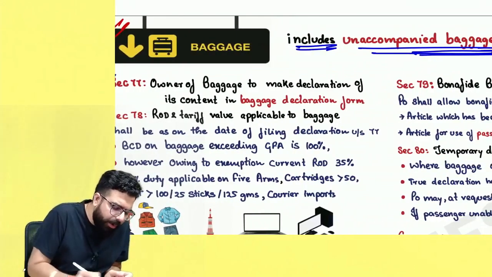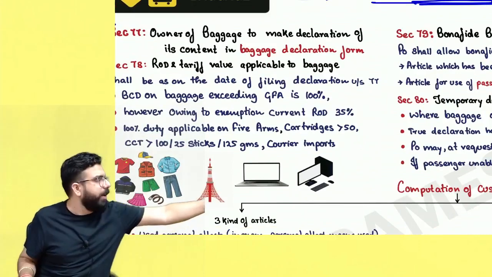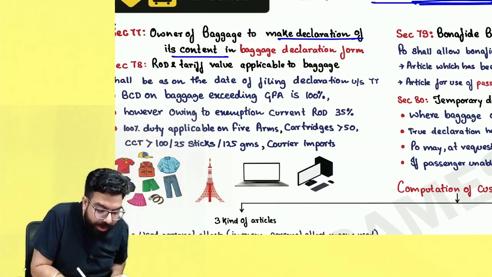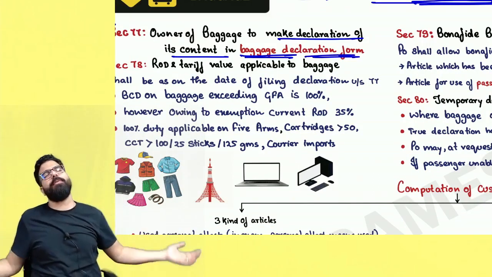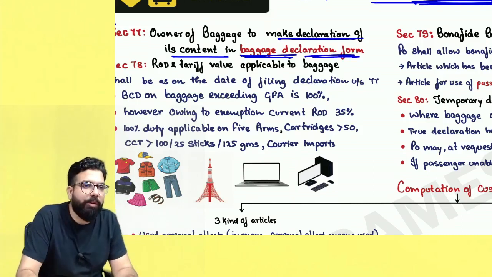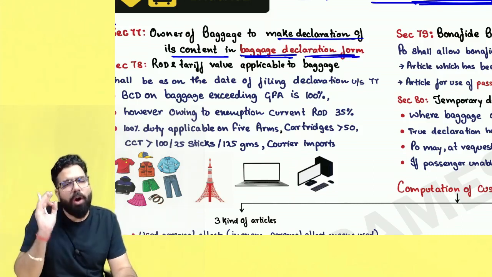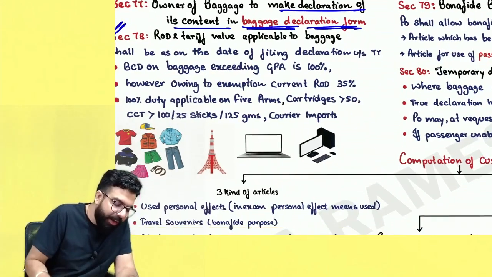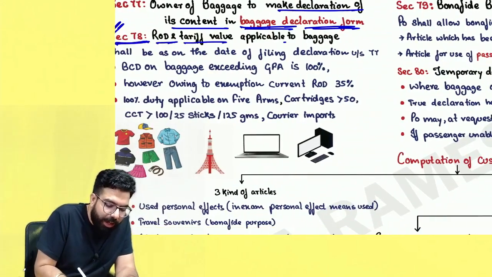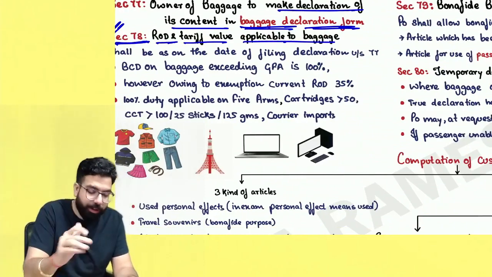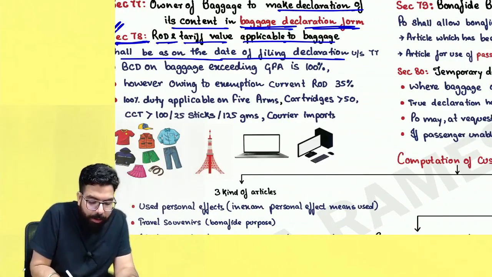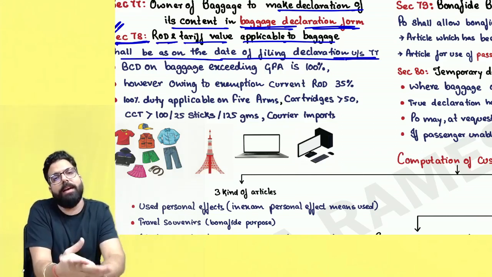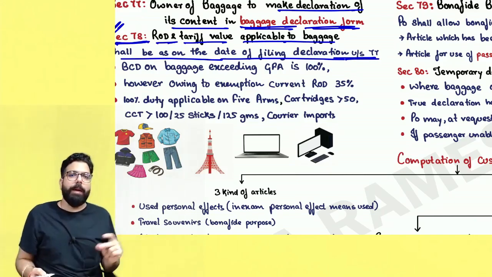Now, we have section number 77, which says that the owner of a baggage has to make a declaration of its content in the baggage declaration form. So whenever you are coming from outside India, you have to make a declaration of the content of the bag in the baggage declaration form. Section number 78 says the rate of duty and the tariff value applicable to baggage will be as on the date you file the baggage declaration form. The day you file the baggage declaration form with the customs officer, that day's rate of duty and tariff value will be applicable on baggage.